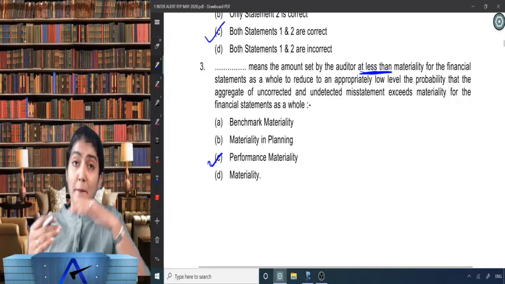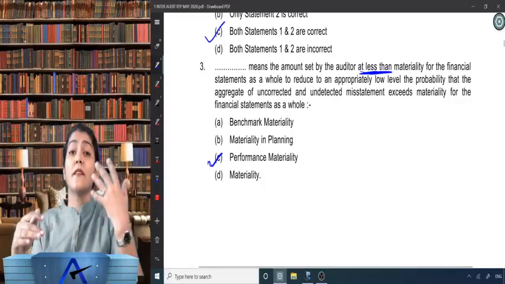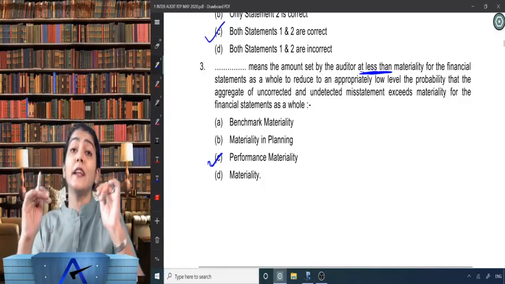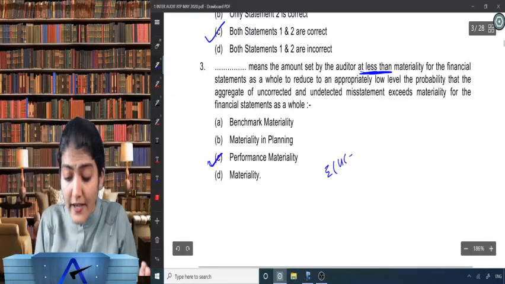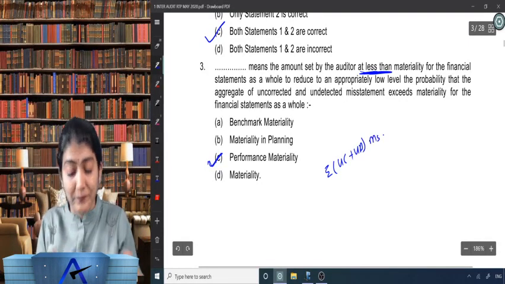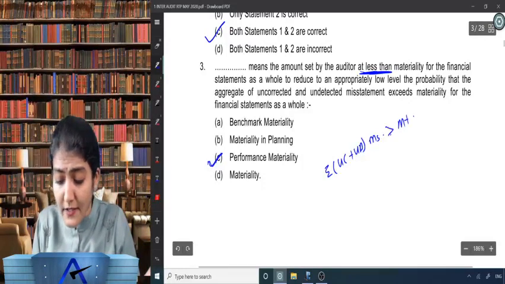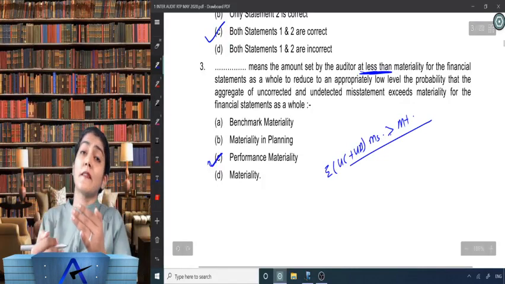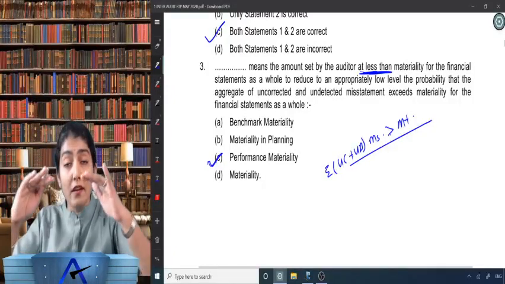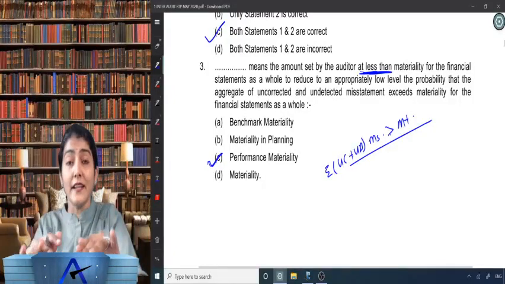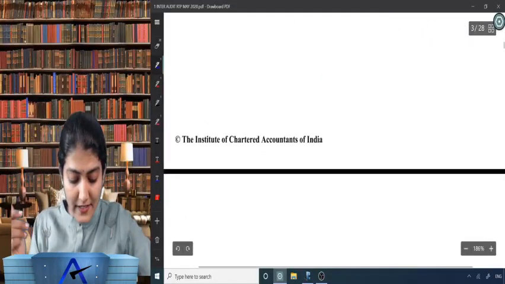Performance materiality means the amount set by the auditor at less than materiality for the financial statements as a whole to reduce to an appropriately low level the probability that the aggregate of uncorrected plus undetected misstatements could exceed the materiality. To mitigate this risk in the audit, to cover, to reduce, to address this risk, the auditor sets a level of materiality below materiality, which is referred to as the performance materiality. Wonderful. Let's come to the fourth one.